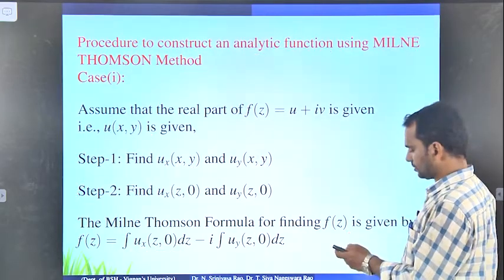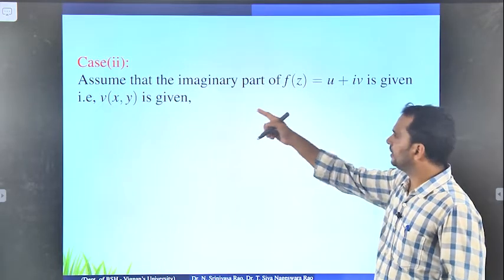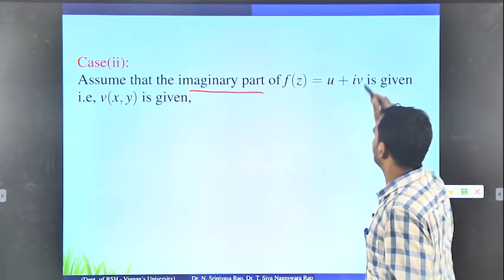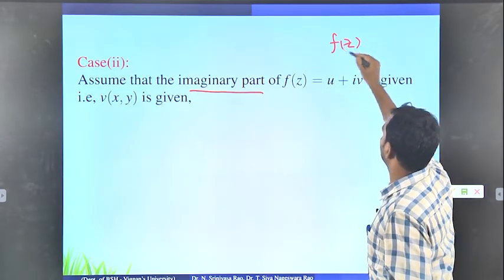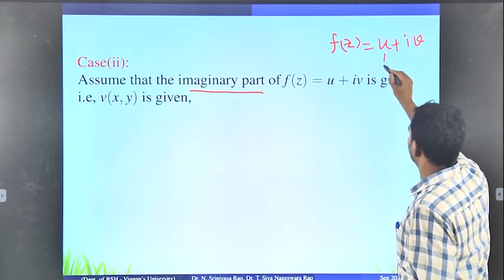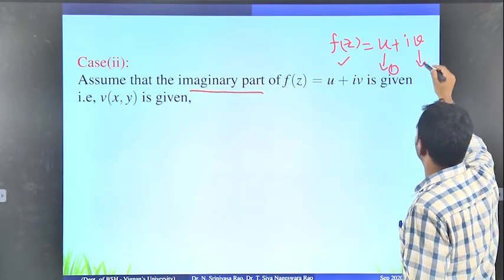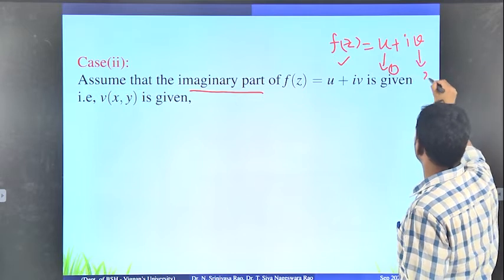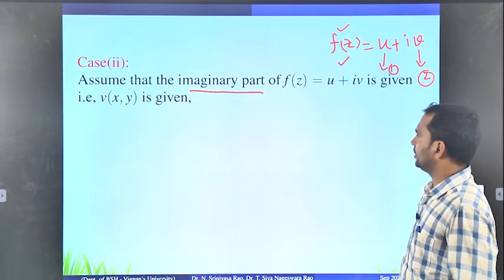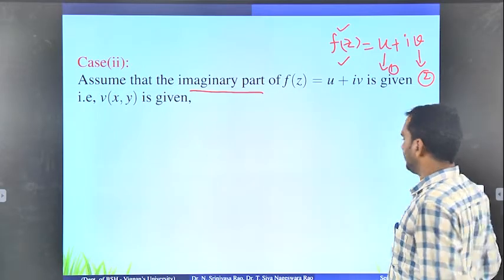So in case 1, similarly we can discuss the second case. What is the second case? I have told you already: the imaginary part of f of z is given. f of z contains two parts, u plus iv. In the first case we discussed, if u is given, how to find f of z. This is the second case, v is given. So v means the imaginary part is given, and how do we find f of z? Let's assume that the imaginary part of f of z is given, that means v is given.